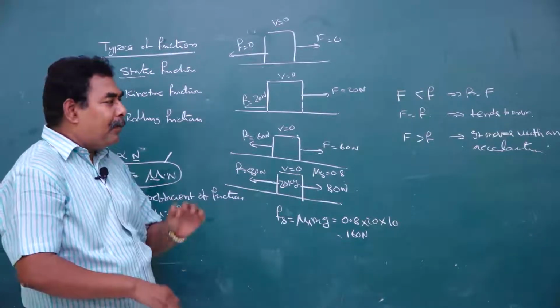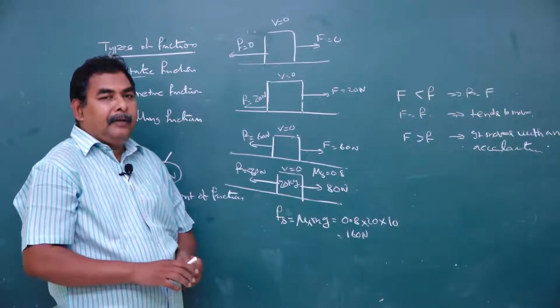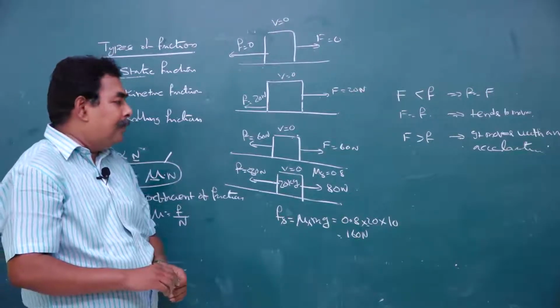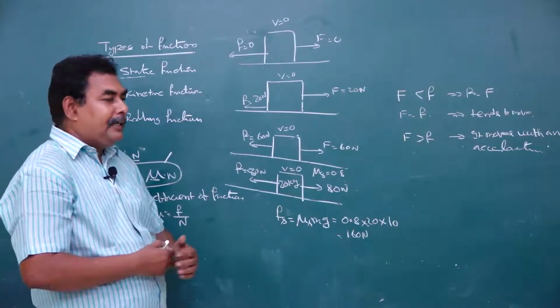In this case, if the body is in motion, kinetic frictional force exists between them. When a body is in motion, kinetic friction exists between them. So by using that condition, we can calculate the kinetic friction.